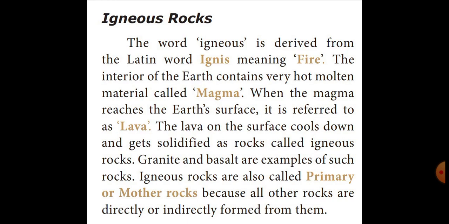Igneous rocks are also called primary rocks and mother rocks. Why do igneous rocks get the names primary rocks and mother rocks? Because all other rocks are directly or indirectly formed from them. That means from igneous rocks only, all other rocks were formed.